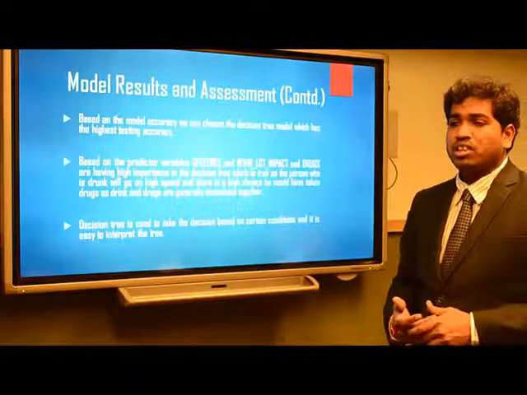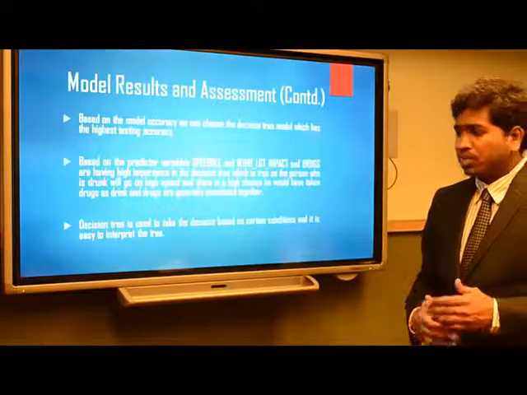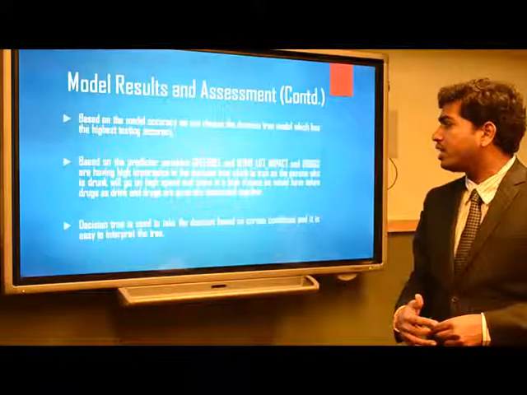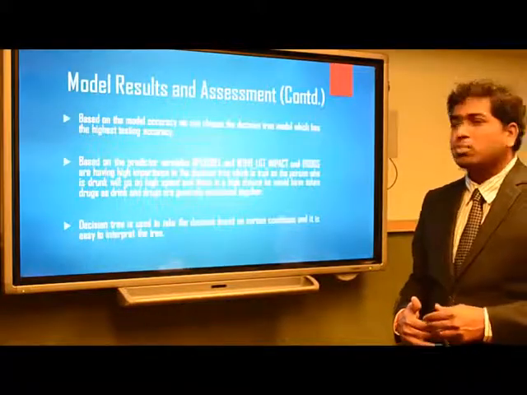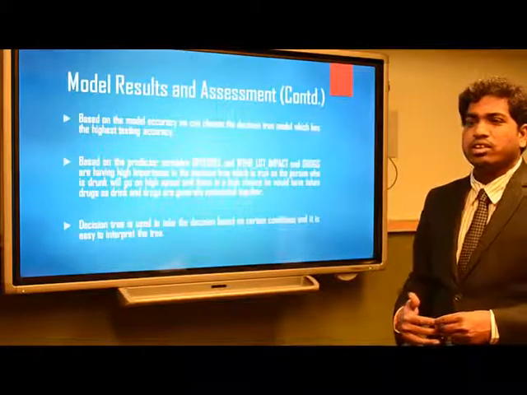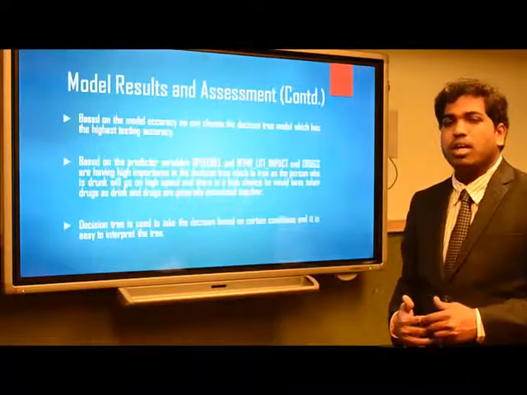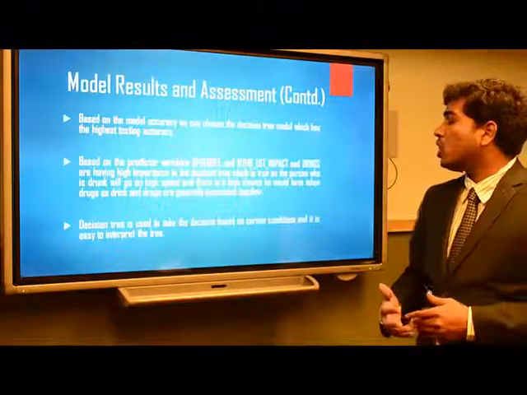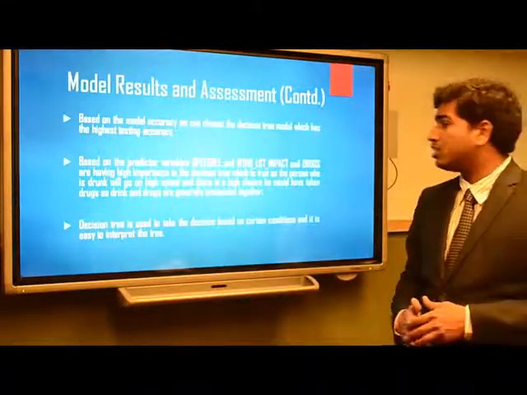have high importance in the decision tree, while they have less importance in linear regression. So these variables are mainly associated with causing accidents when people are drunk. So based on the predictor importance also, we decided the decision tree is a good model for this objective.